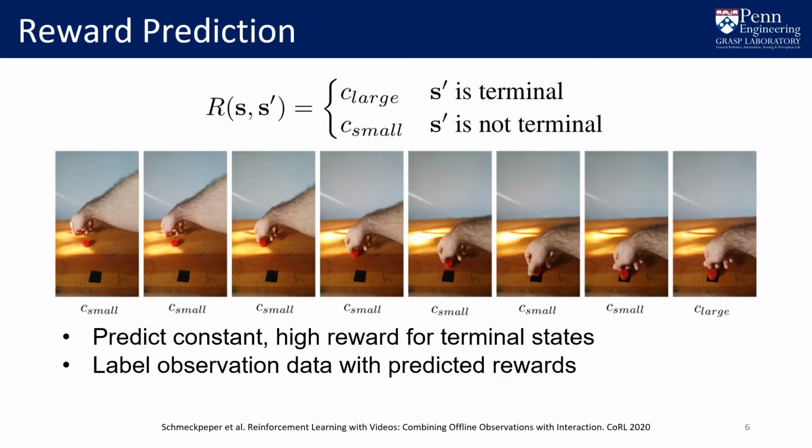Even when all of the observed trajectories are successful and the ground truth reward is sparse, this method may still predict somewhat incorrect rewards, as the agent may reach the goal state before the end of the episode, causing successful states to be incorrectly labeled with small rewards. Despite the naivete of this approach, it performs remarkably well in a variety of environments and with different qualities of observational data.